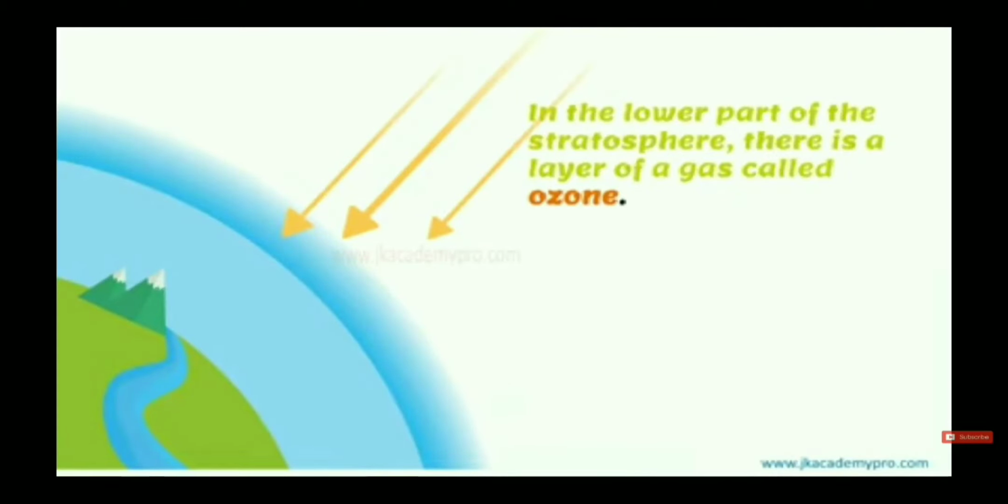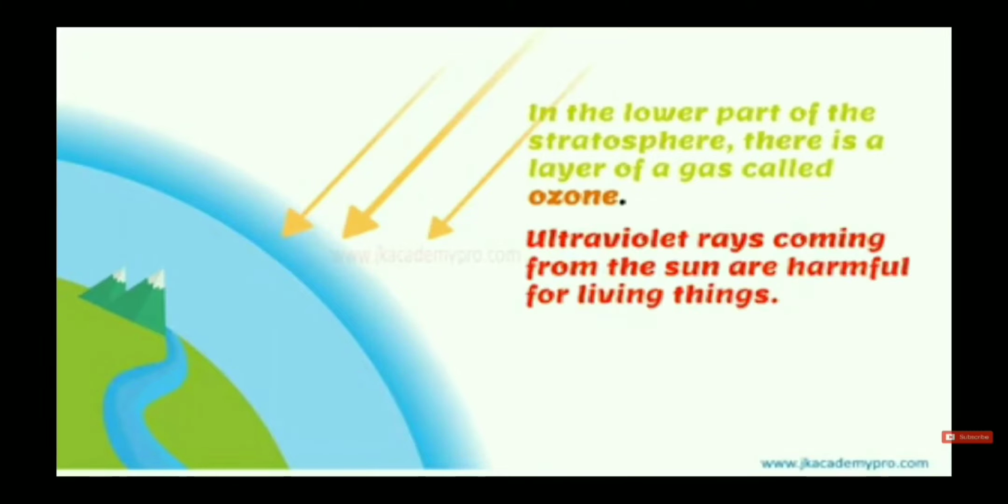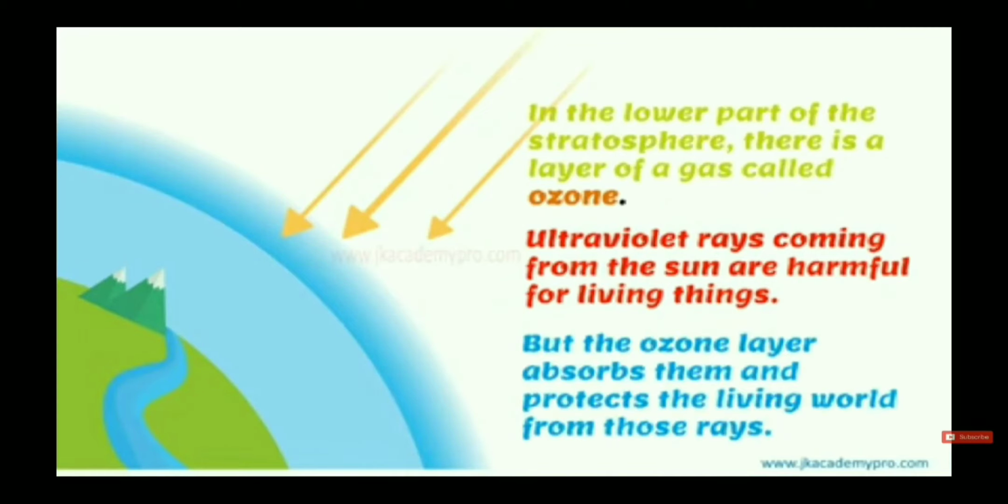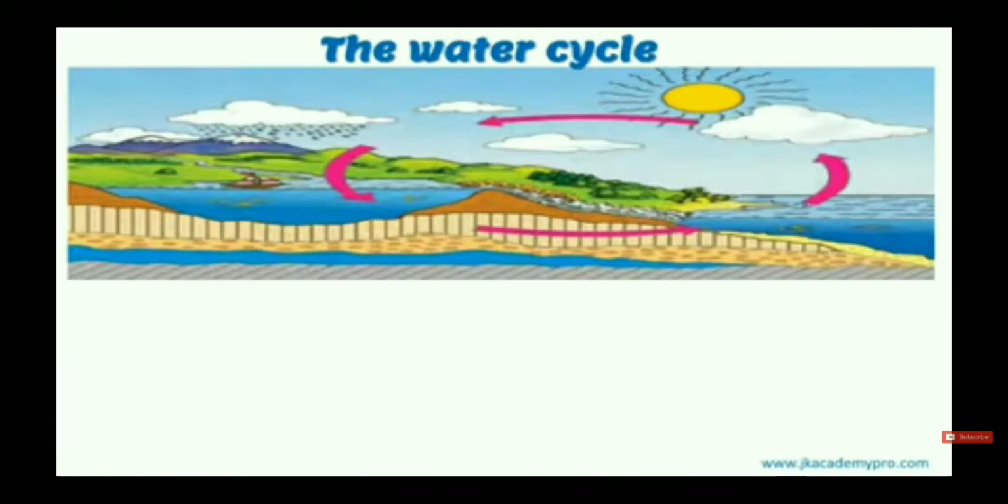Now see, in the lower part of the stratosphere there is a layer of gas called ozone. You can see the ozone layer in blue color. Ultraviolet rays coming from the sun are harmful for living things. But the ozone layer absorbs them and protects our cells from the ultraviolet rays. So the ozone layer is important.